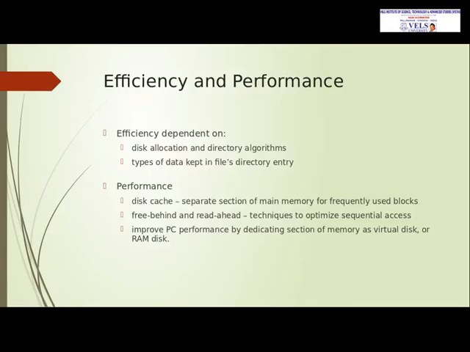Next, efficiency and performance. Disk allocation and directory algorithms are used to provide better efficiency, and the type of data will be stored in the file directory entry. And performance: disk cache. Cache memory is a separate memory in the main memory. It holds frequently used blocks, and read-ahead and free-behind techniques are used for optimizing sequential access. And to improve PC performance, we can use a virtual disk and RAM disk.